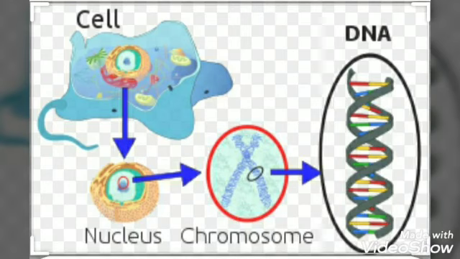If you zoom into this, you will see that it is made up of a spirally arranged molecule called the DNA. It is the DNA which contains the blueprint to build the entire body, which means all the instructions necessary to build a new body are found in the DNA itself.